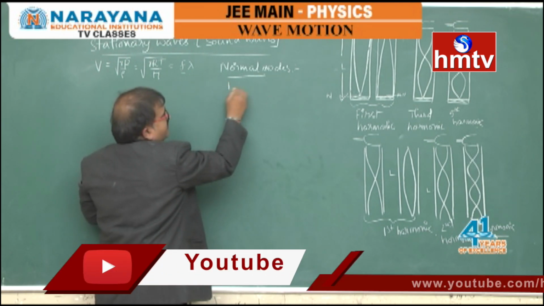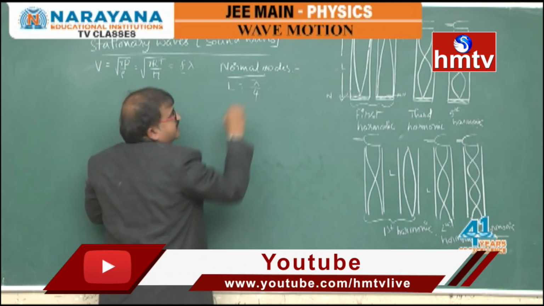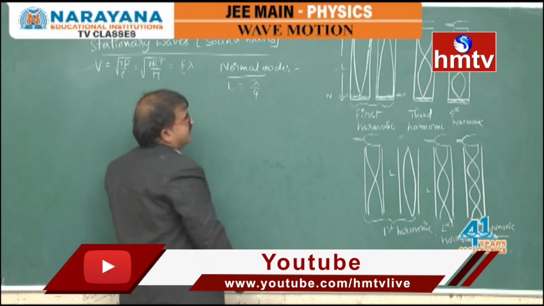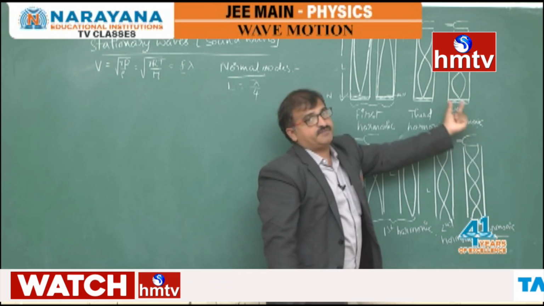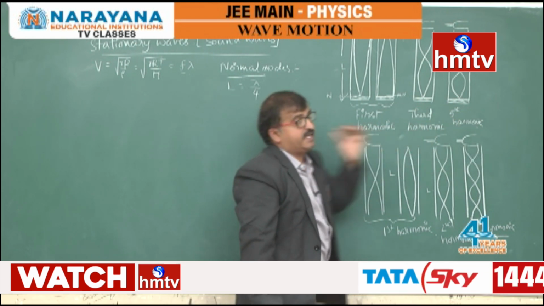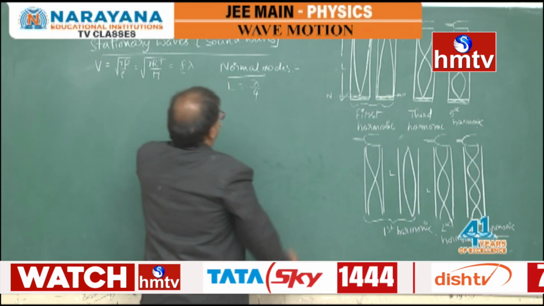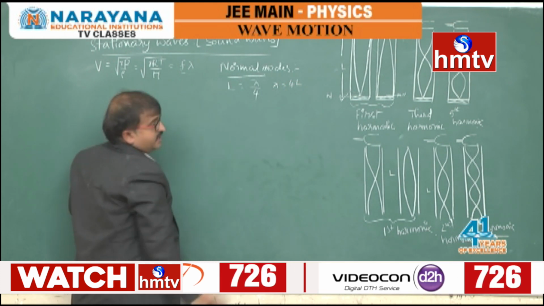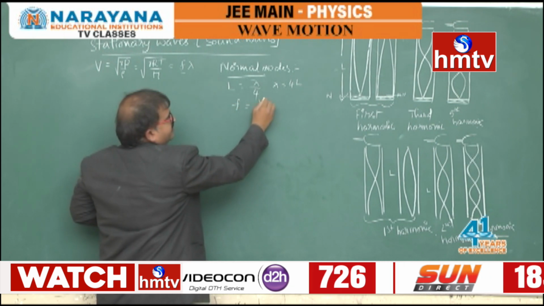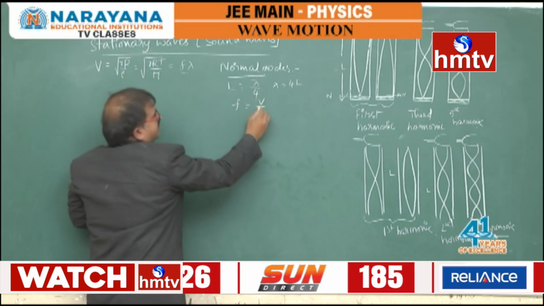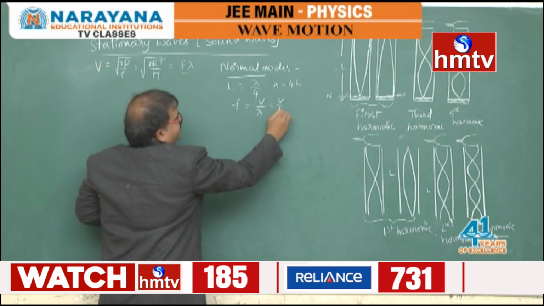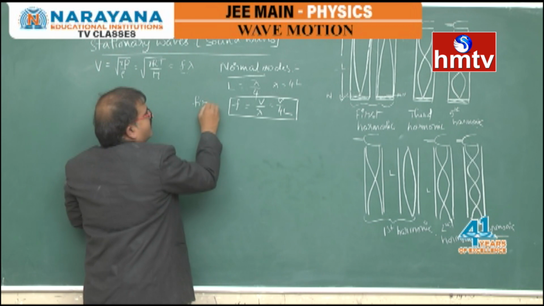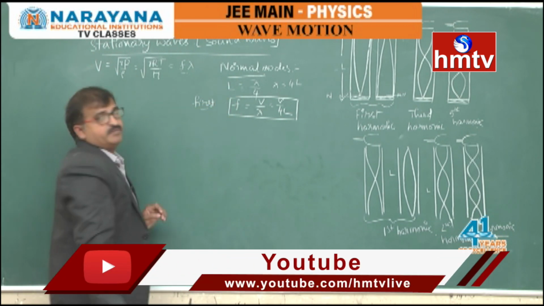The minimum distance L will become equal to lambda by 4. If you go through the other modes, the second and third modes, and verify, it will be different. Here in this case, lambda is equal to 4L, and the frequency of vibration will be equal to V by lambda, that is V by 4L, known as the first harmonic.